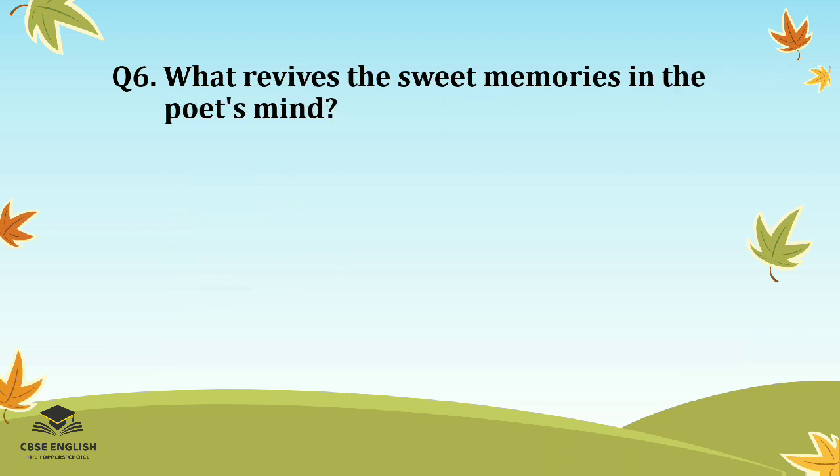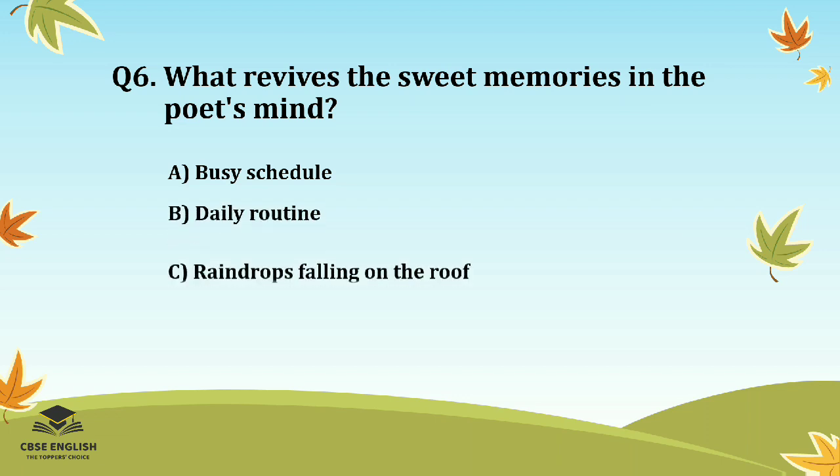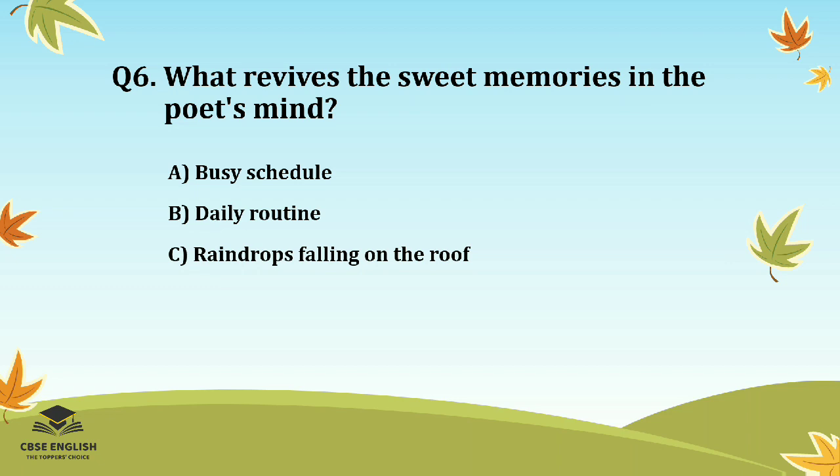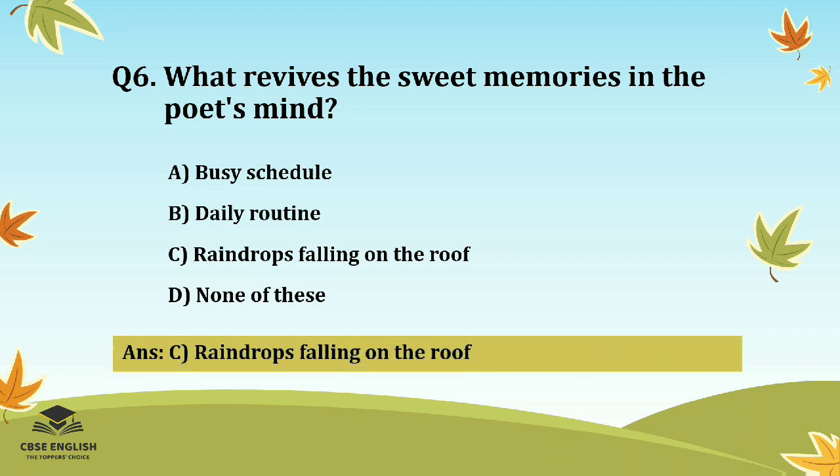Question number 6. What revives the sweet memories in the poet's mind? Options are busy schedule, daily routine, raindrops falling on the roof, or none of the above. And the right answer is raindrops falling on the roof.